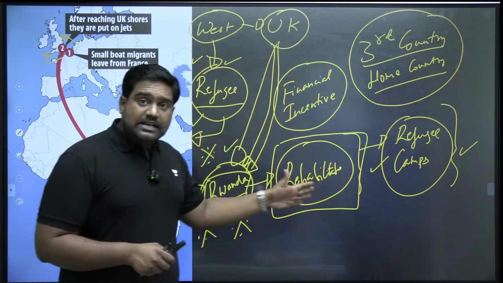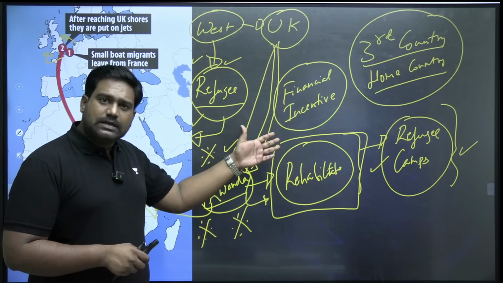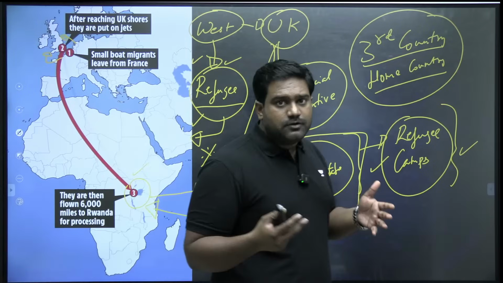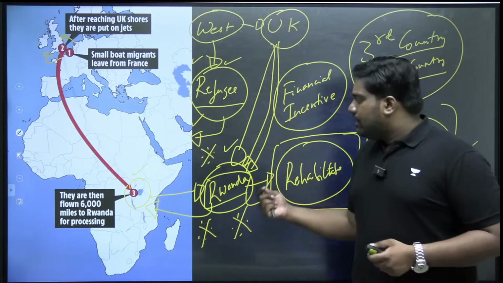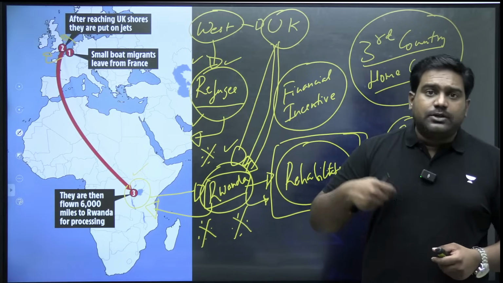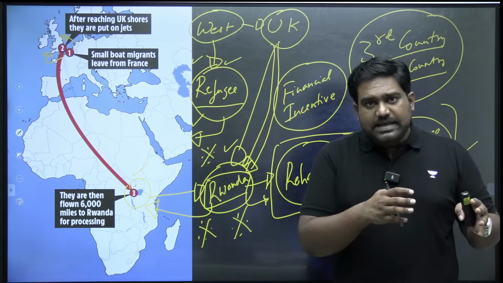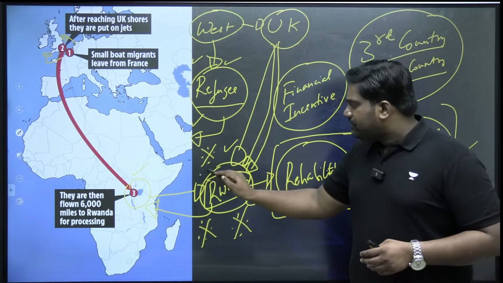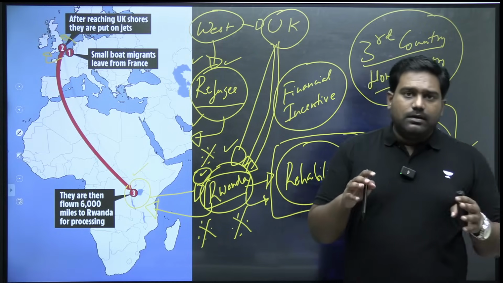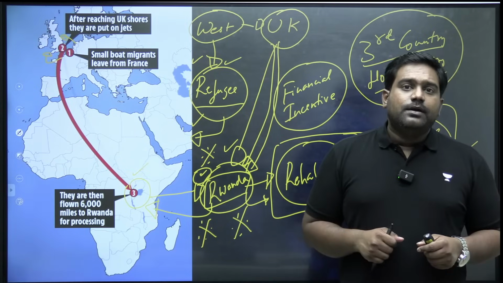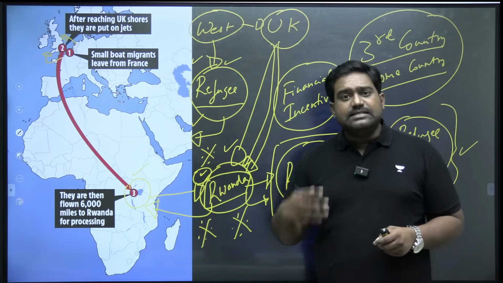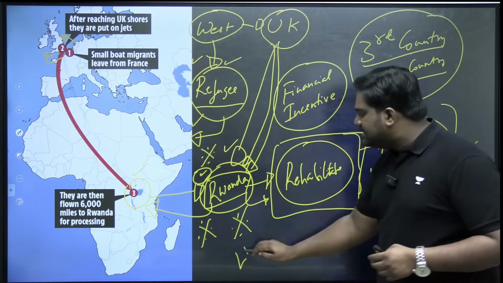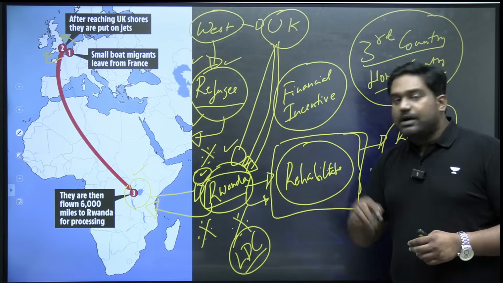Rwanda gets a financial incentive for accepting them. So there is a clear financial motive involved because the money is huge. It amounts to millions of pounds. And the other concern is how will Rwanda treat these asylum seekers who are being settled and rehabilitated in this African country. Rwanda itself is a struggling economy. It's a least developed country, but of late its economy has seen some progress in recent years, but it is still categorized as a LDC, a least developed country.